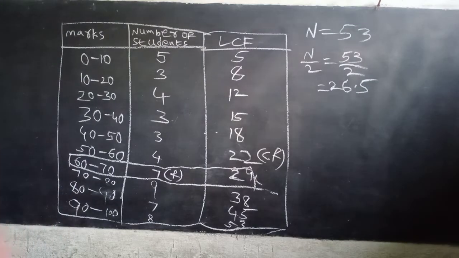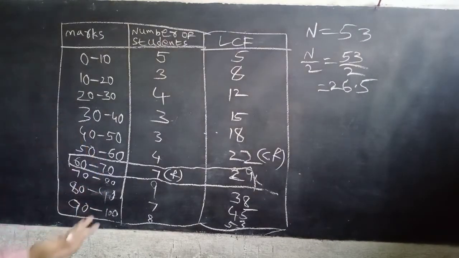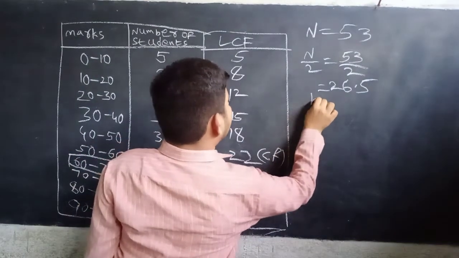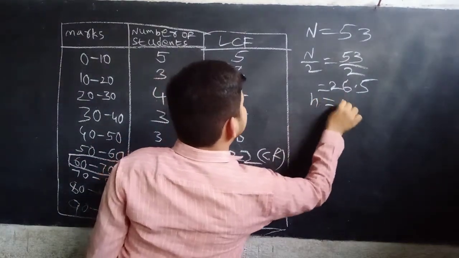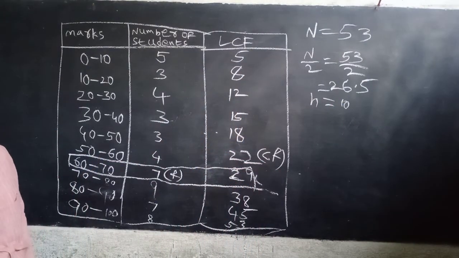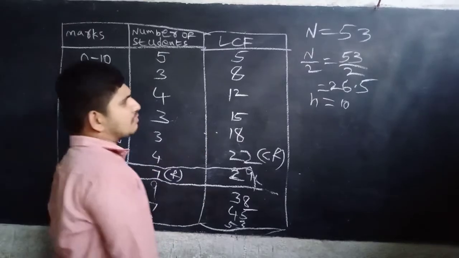Now h equal to 10, already we know. n by 2 equal to 26.5.